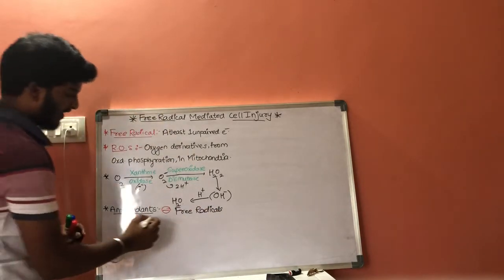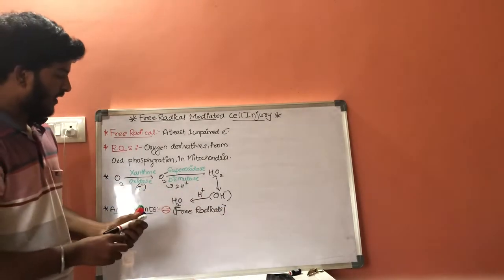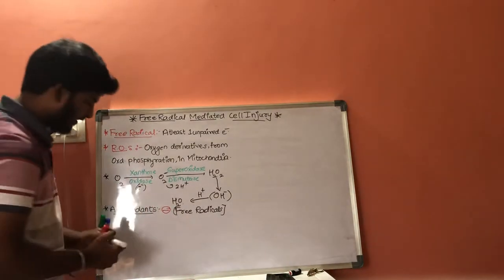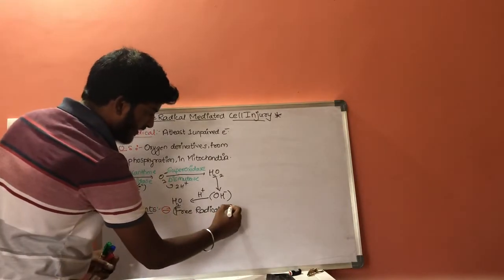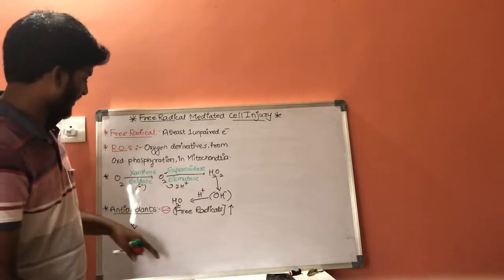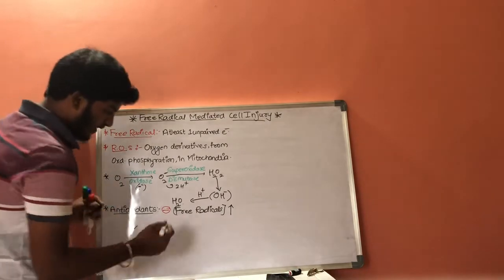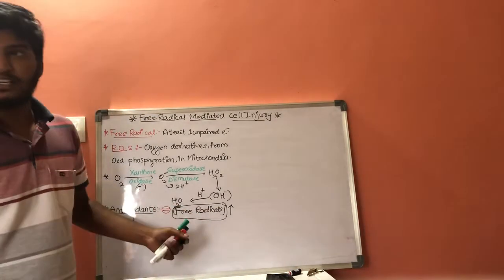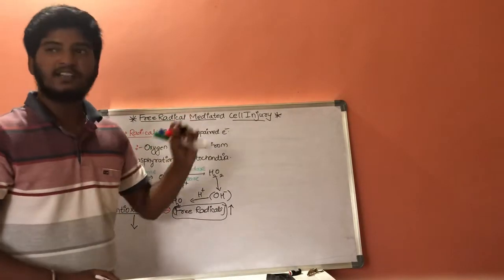But in case of cell injury, the antioxidant number will get decreased and the free radical number will get increased. Whenever the free radical count increases, there is no neutralization by antioxidants. Ultimately, in the cell, the free radical content increases and results in cell injury. In this way, free radicals will mediate the cell injury.